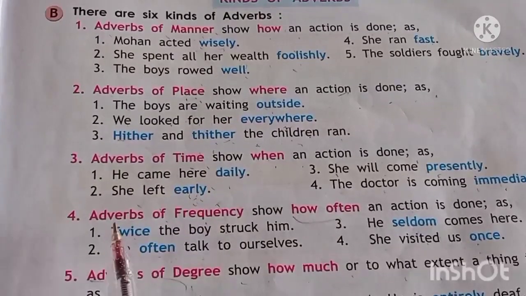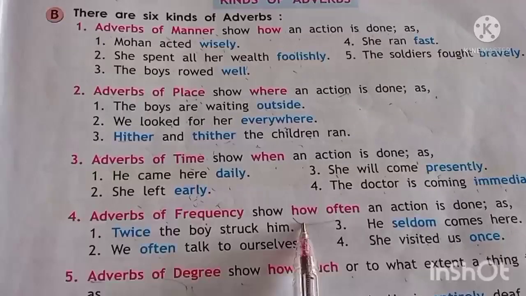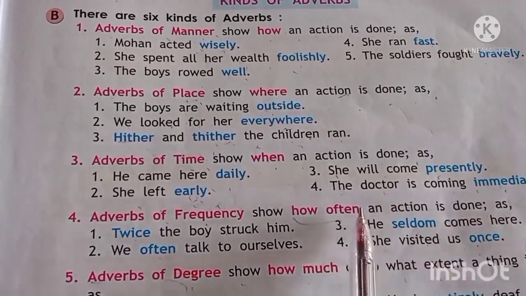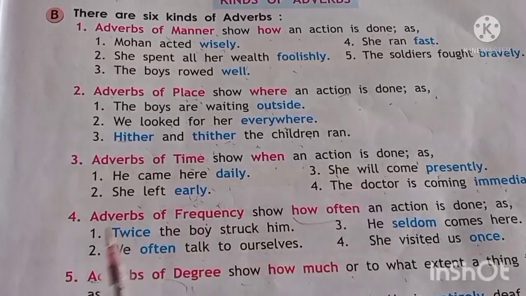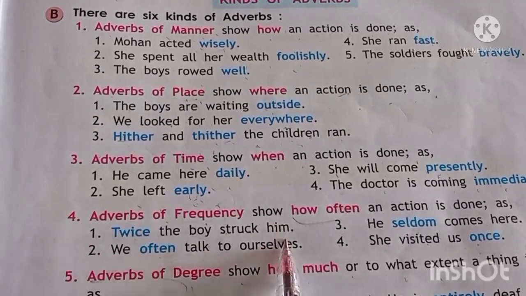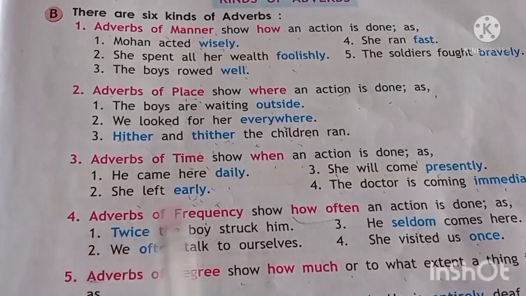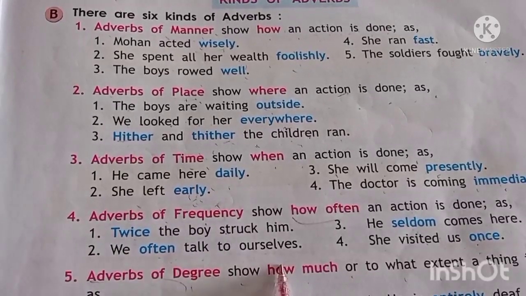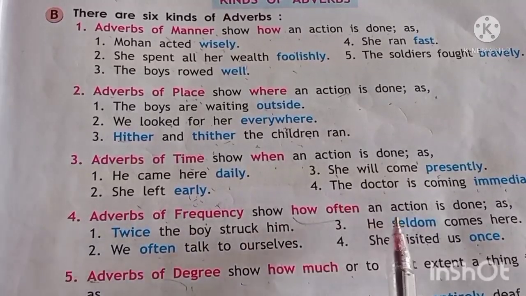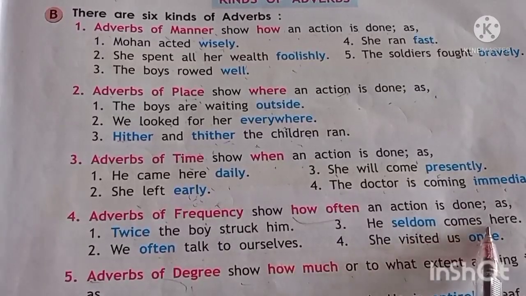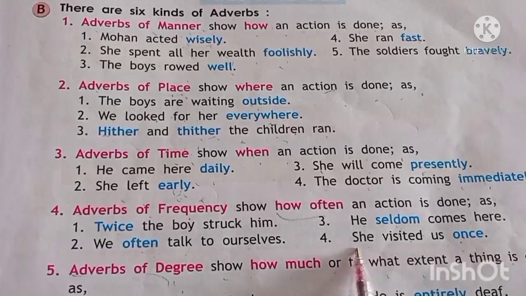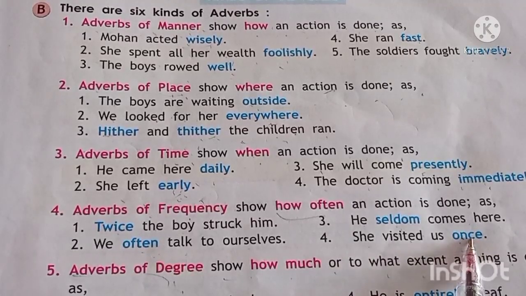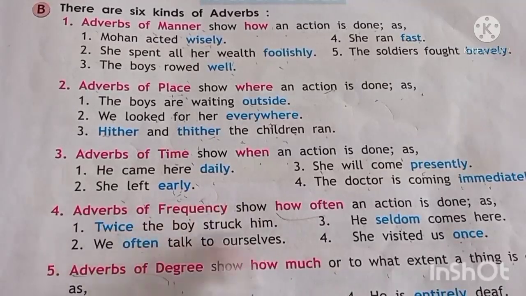Okay. Adverbs of frequency show how often an action is done. कितनी बार हुआ. Okay. Action कितनी बार हुई, that you have to show. Number 1, twice the boy struck him. How many times? Twice. We often talk to ourselves. हम लोग अक्सर बात करते हैं. Okay. Then he seldom comes here. मतलब वो कभी कभी यहाँ पे आता है. She visited us once. वो एक ही बार यहाँ पे हमें विजिट किया है. Okay. So that you have to understand. Frequency कितनी बार, that is called adverb of frequency.